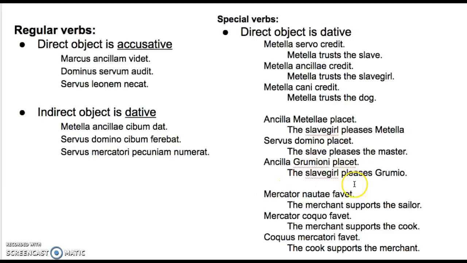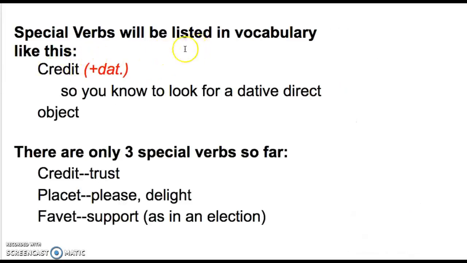The merchant supports who or what? The sailor. Dative direct object. Special verbs are listed in vocabulary with the plus dative after them, so you know to look for a dative direct object. These are the three special verbs you have so far: credit, placet, and fawet.